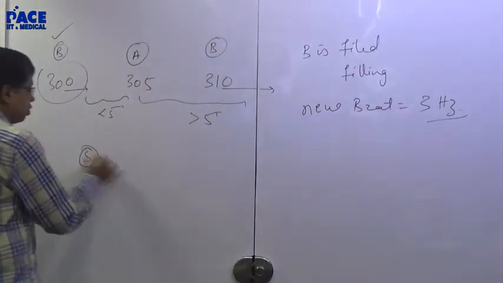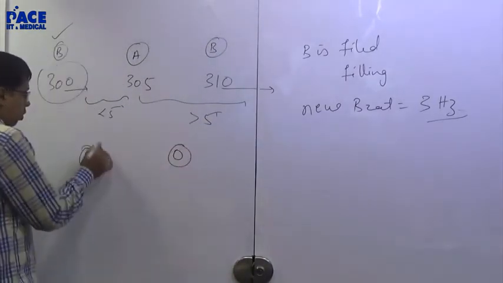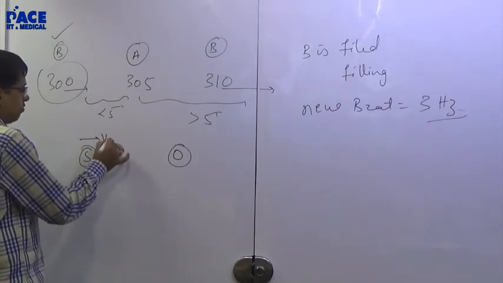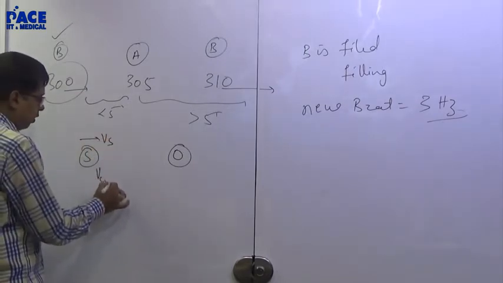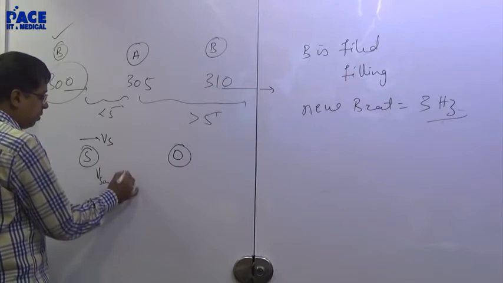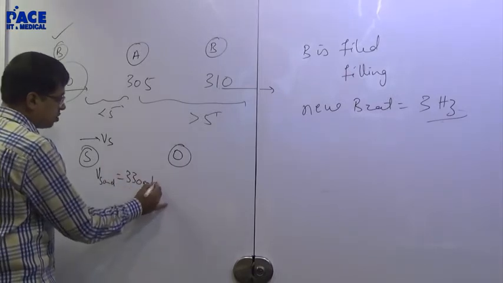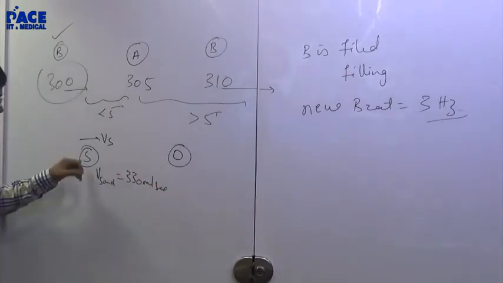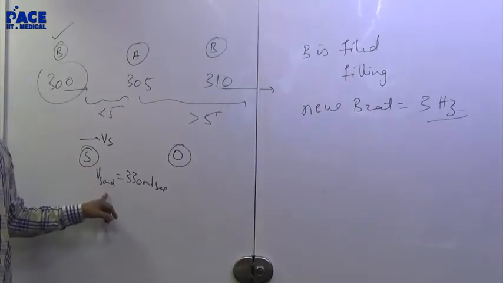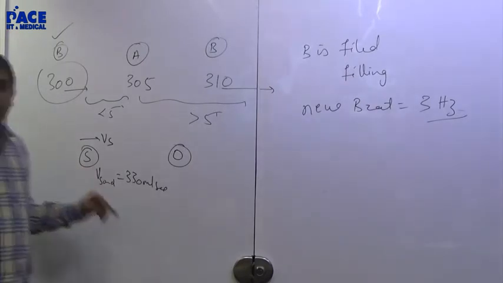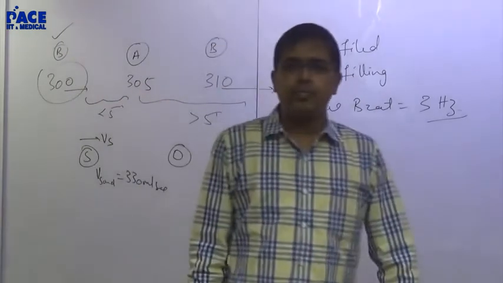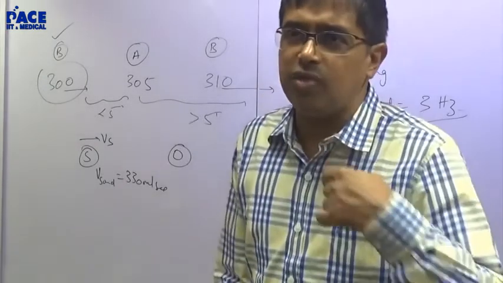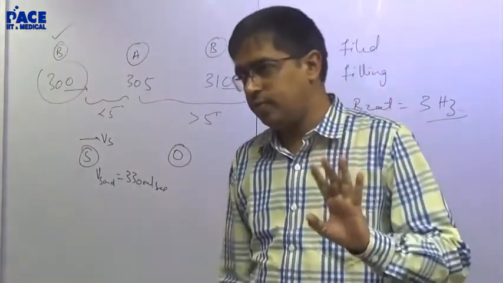If this is a source, this is an observer. Whatever may be the velocity of the source, velocity of sound will remain the same in that medium, say 330 meters per second. Concept of relative velocity will not be applicable for the source and sound. I am walking towards you and I am talking, but velocity of sound will be independent of my velocity.